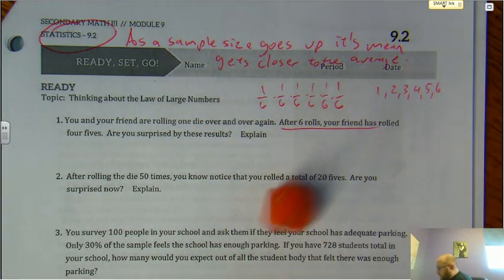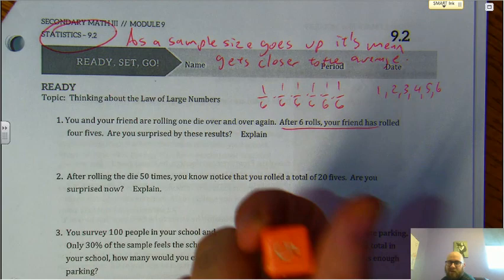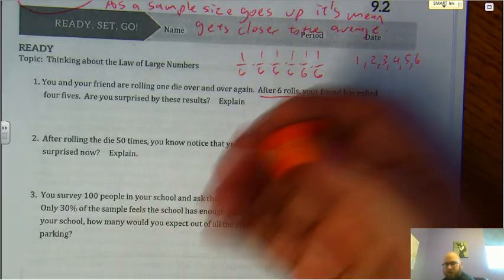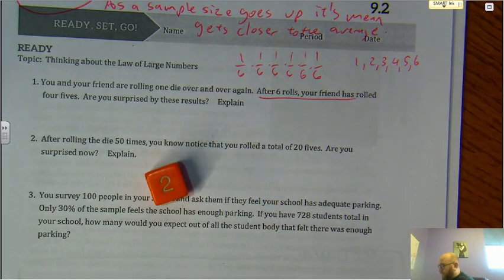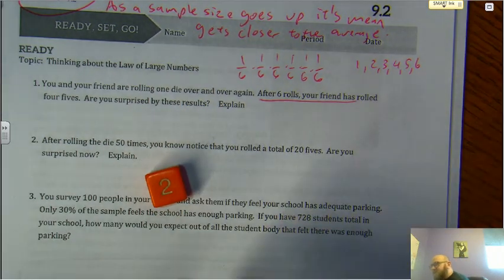So it's not completely unlikely that a number will come up twice in a row, right? Because the die doesn't remember. The die doesn't say, oh, I rolled a 5, I can't roll a 5 again. Oh, I rolled a 2, I can't roll a 2 again. Oh, I rolled a 1, I can't roll a 1 again. Oh, back to a 2. So the die doesn't remember. The chance is still the same.